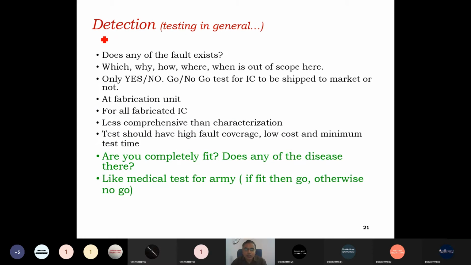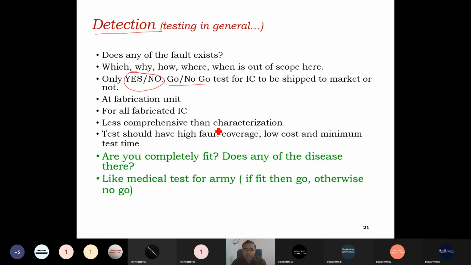Once we have done the failure analysis, sorry, the next step is the detection. Testing in general: does any fault exist? Which, why, how, where, when are out of scope here. Only yes or no. The answer we get in detection is only yes or no, or we can say go or no go. Do we go for the next lot of the IC or not? That answer we get after the detection at the fabrication unit for all fabricated ICs.